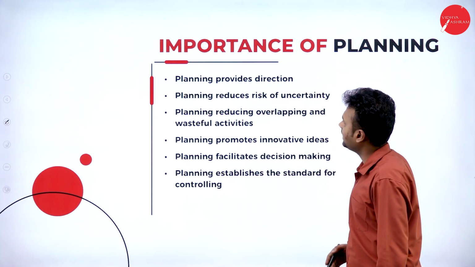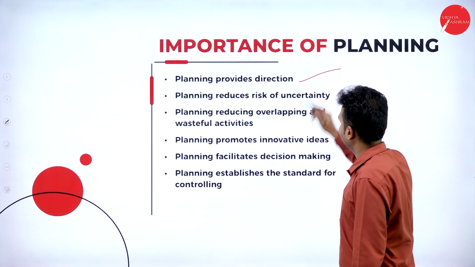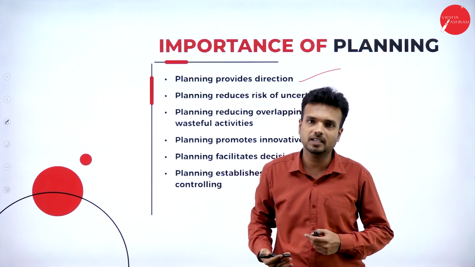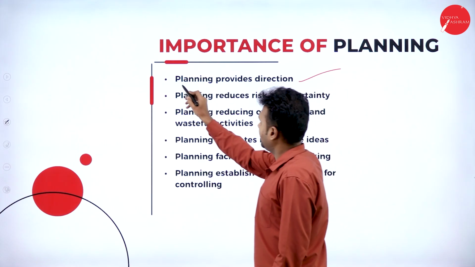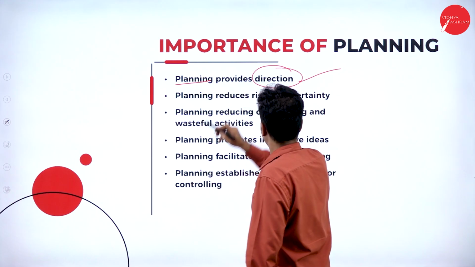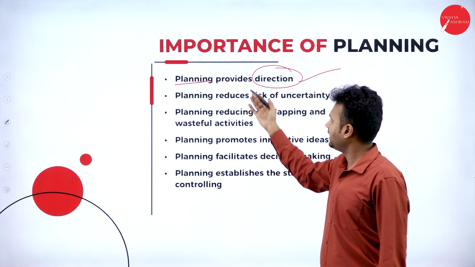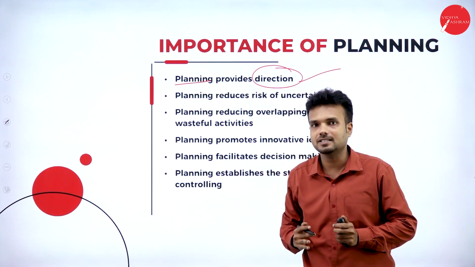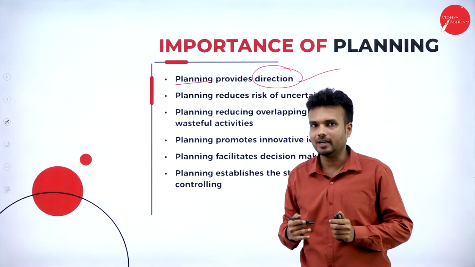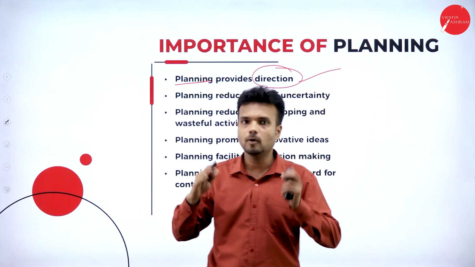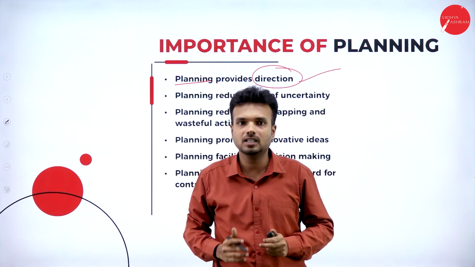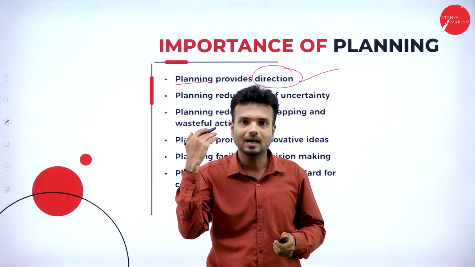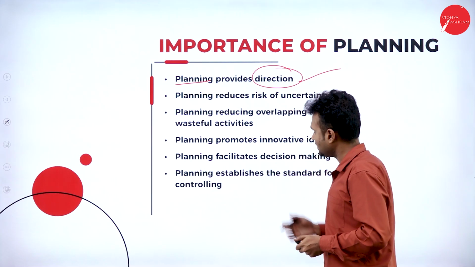Importance of planning. Planning provides direction. So how is planning going to provide the direction? By setting the well-defined goals of the organization. Planning leads to work in a single direction. So this planning is a process that leads the subordinates to work in a single direction, not in different directions. What happens if all the subordinates work together in a single vision or single direction? We can accomplish the objectives of the organization earlier, and hence we can save the cost.